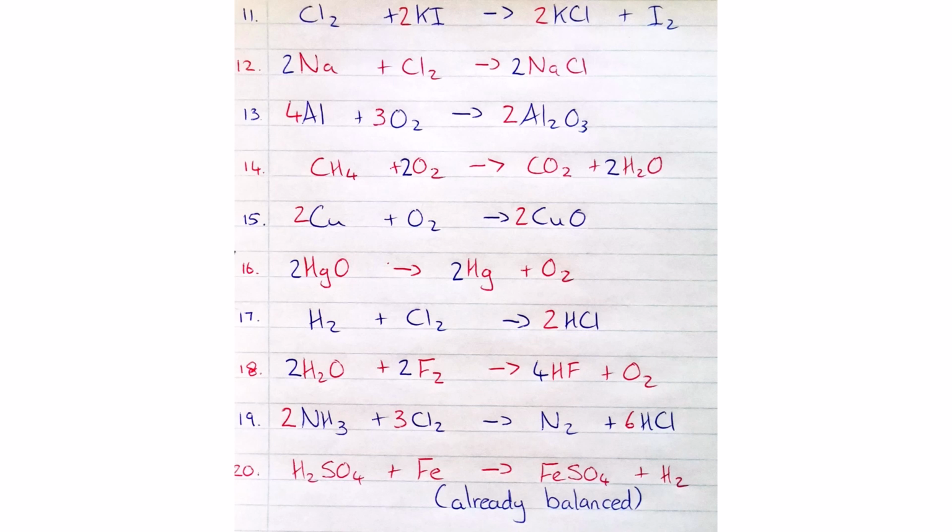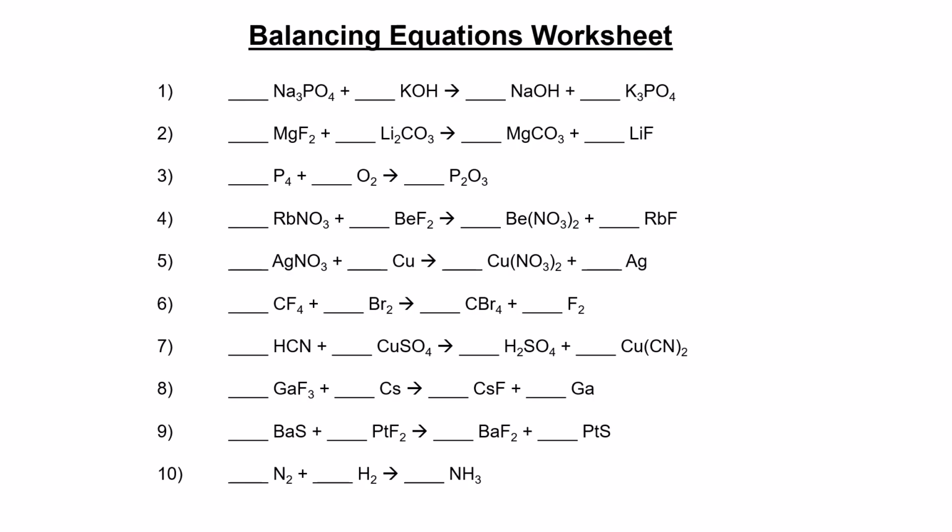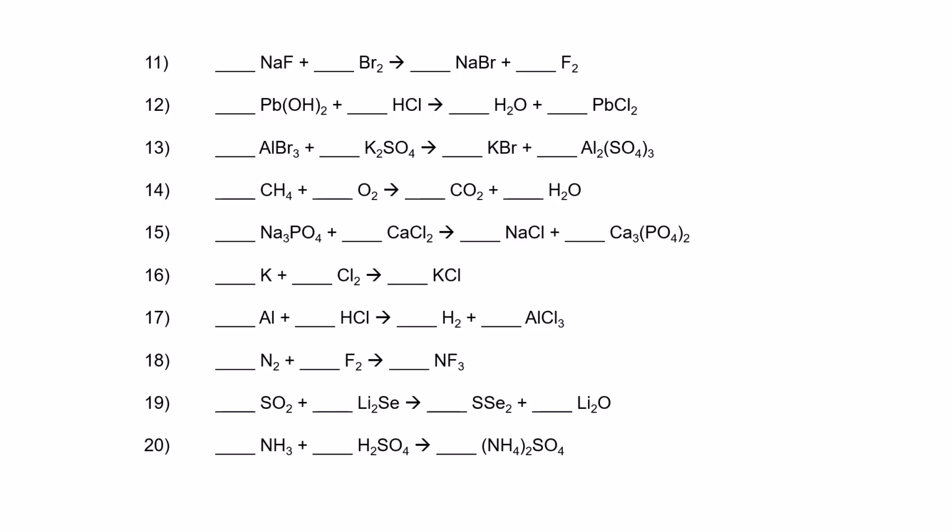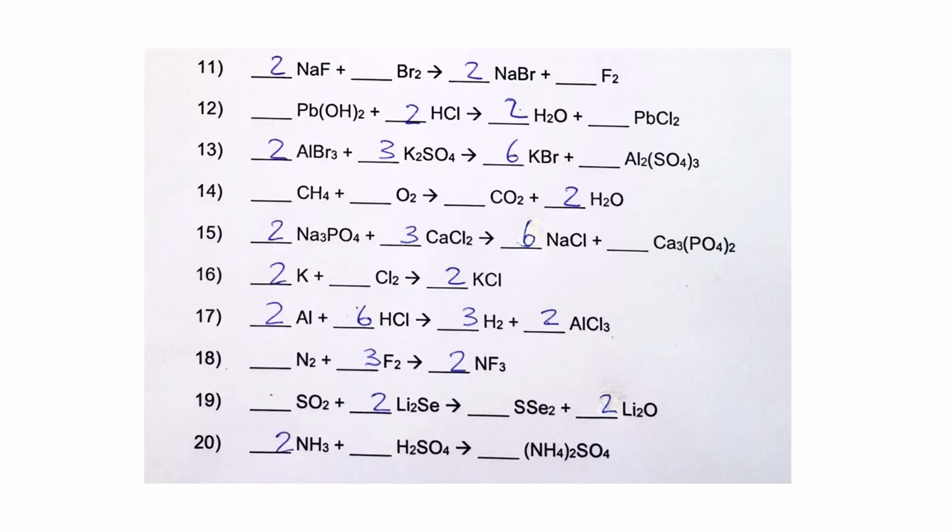When it's already balanced, you see this one at the bottom here. If it's already balanced, you need to write already balanced. You can't just leave it, because if you leave it, the teacher's going to just assume that you didn't know what you were doing and you just left it. Okay, here's another worksheet, number 1 to 10. Okay, and here's the memo for that. Last one, number 11 to 20. Again, they range from easy to slightly more difficult. And here's the memo for that.